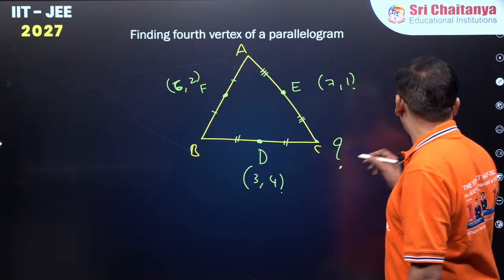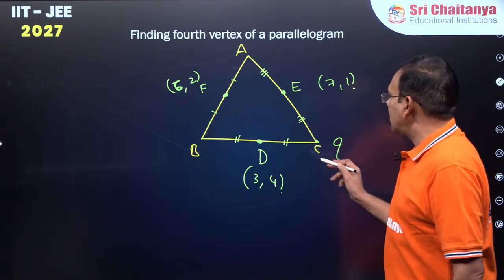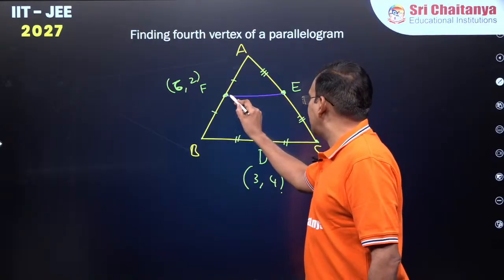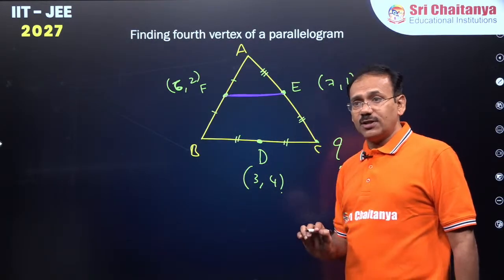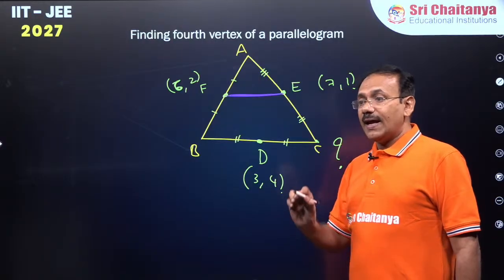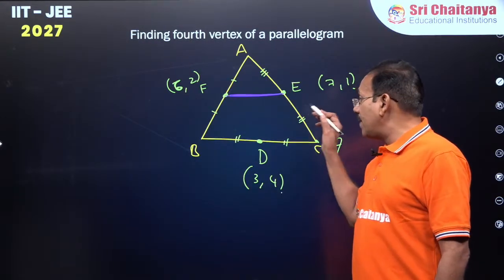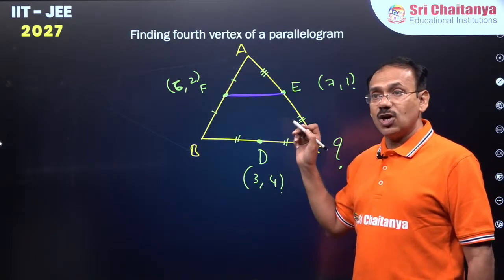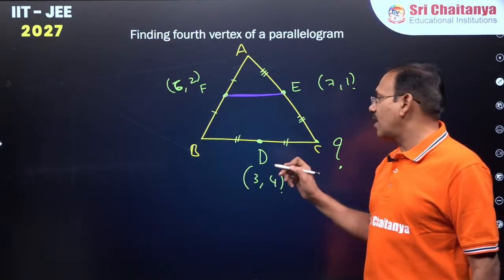You see, first point here you can observe: in a triangle, if we join the midpoints of the sides, there is a beautiful theorem, the midpoint theorem. A line segment joining midpoints of two sides of a triangle will be parallel to the third side and half of it.